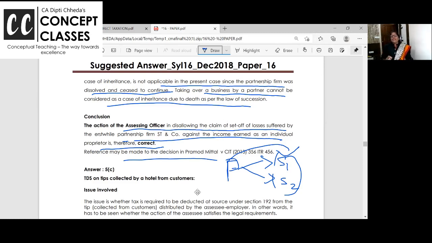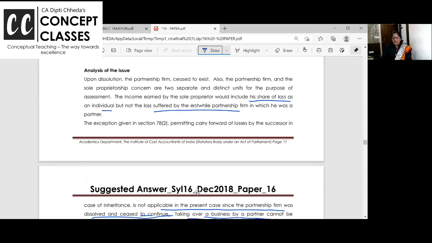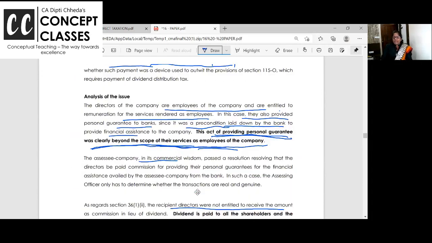Take your time. In one case, I am giving you two cases. What is the conclusion or the inference? The partnership loss cannot be carried forward by the proprietor. Yes, because when partnership firm is dissolved, there is no case of inheritance and all. Okay, right. Third one, I think we can skip.